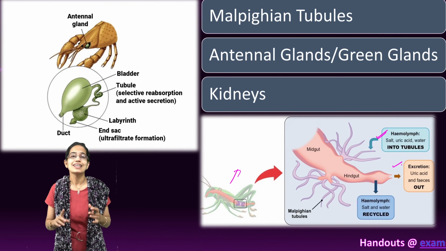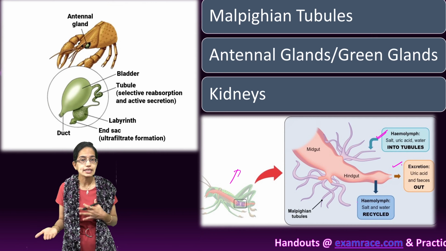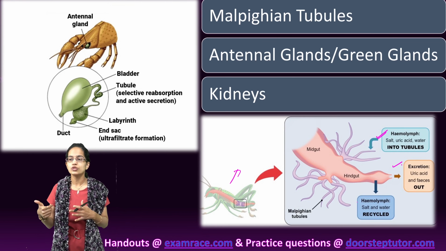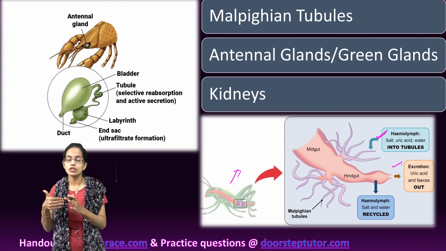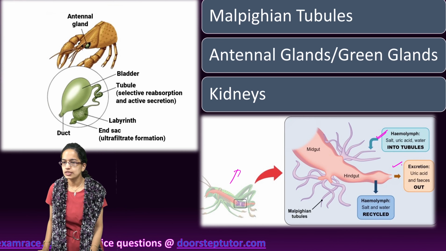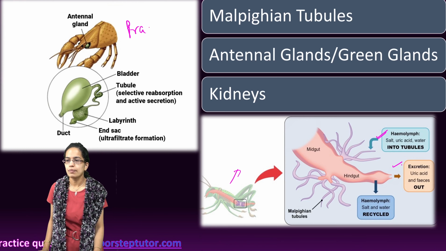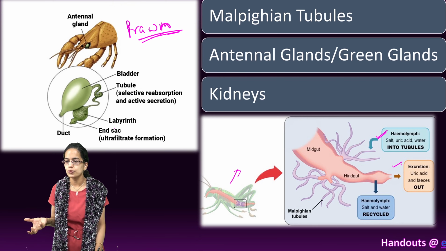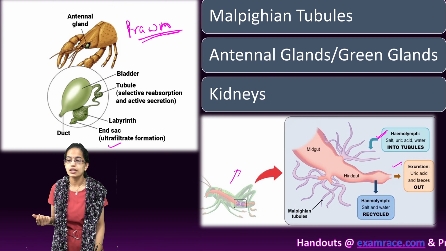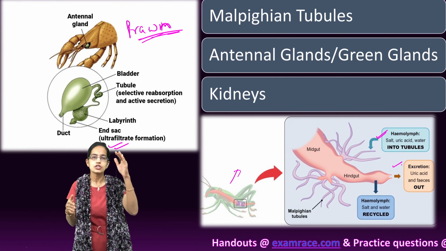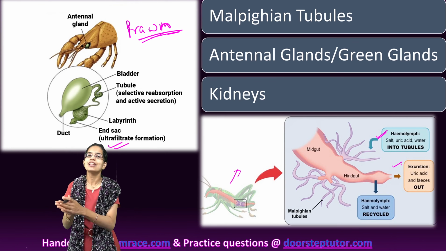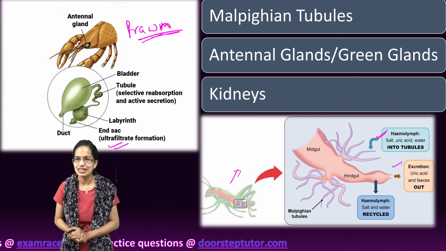The next is very interesting, known as antennal glands, and since it is present towards the antennal side, it is also called the green gland because of its green color. As you can see here in the prawn, there is a green gland for excretion. This green gland has a bladder with a tubule, and then there is an end sac where ultrafiltration takes place. The tubule is responsible for selective reabsorption and secretion, similar to the nephron which we will study in kidneys.